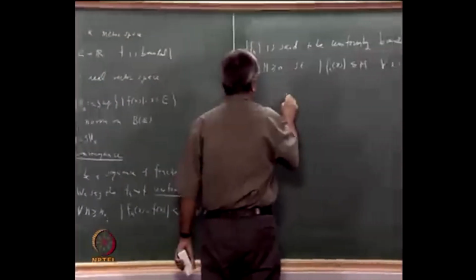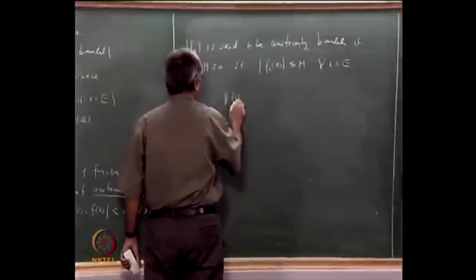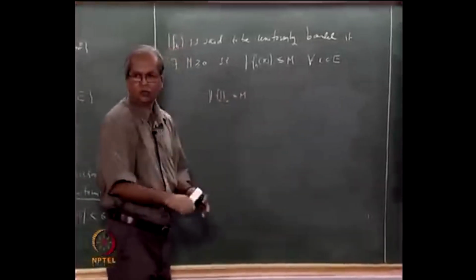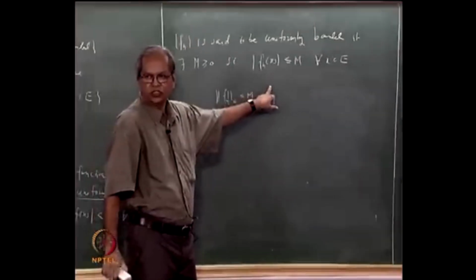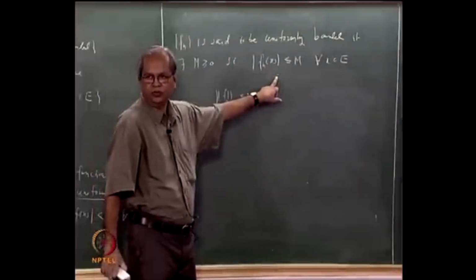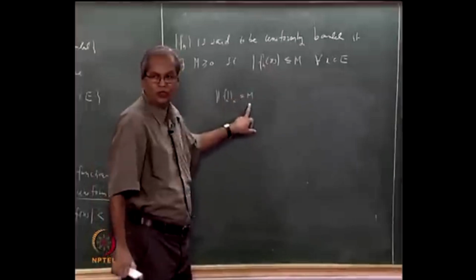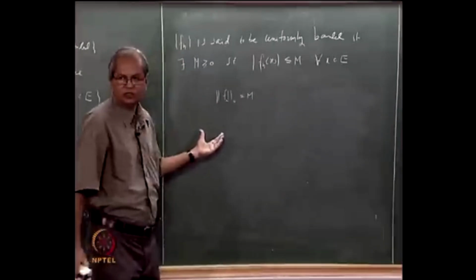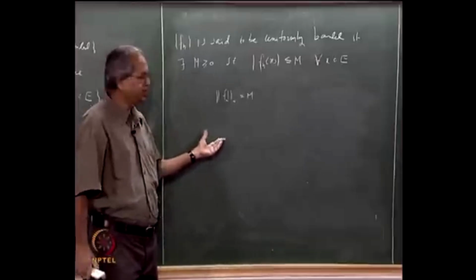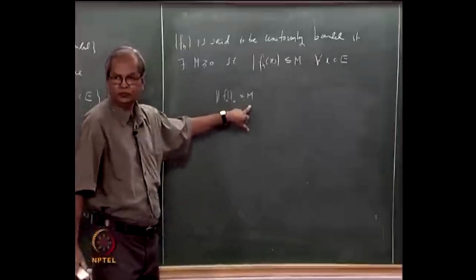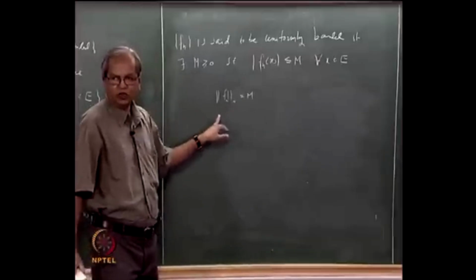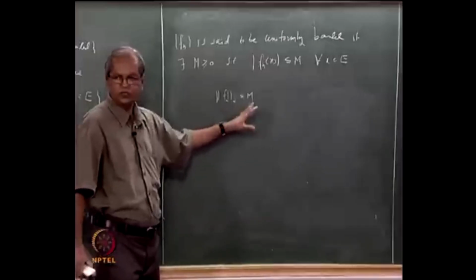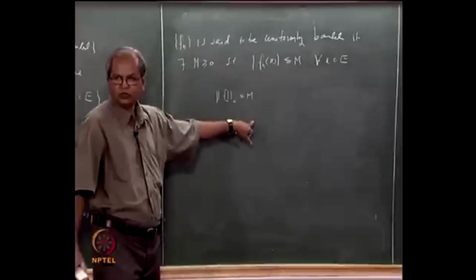Now, coming back to this terminology, is it obvious to you that this is the same as saying that the norm of fn with suffix infinity is less than or equal to M? Because the norm is nothing but the supremum of this |fn(x)|. Now, if the norm is less than or equal to M for every element here, and you take any two elements f and g, the distance between them is the norm of f minus g, which is less than or equal to norm f plus norm g, so less than or equal to 2M.